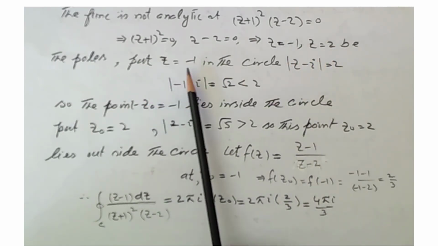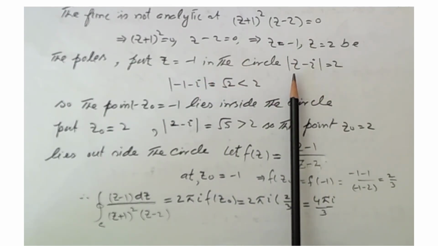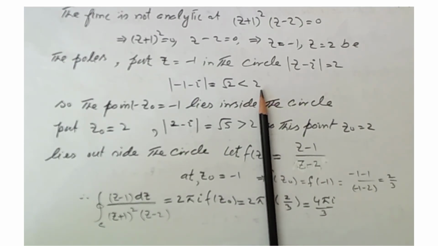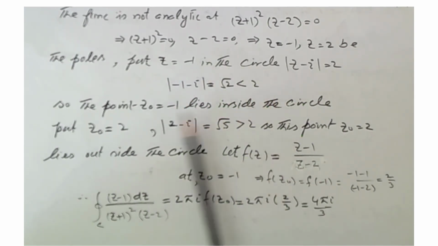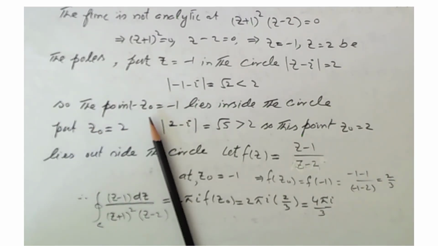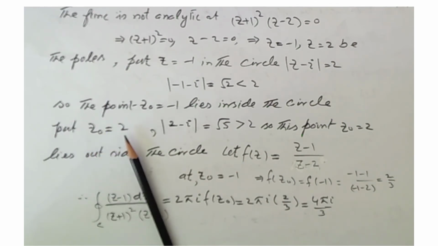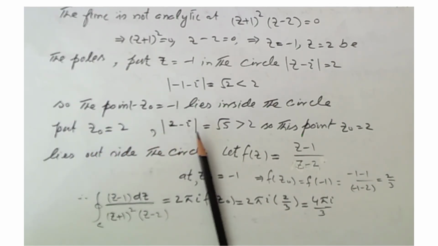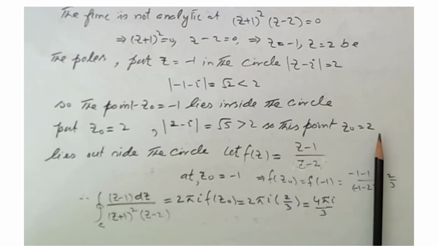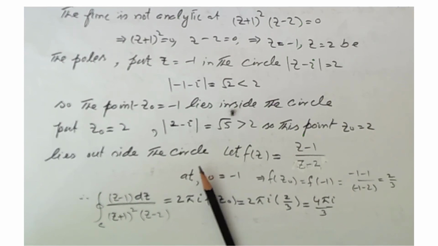First we put z = −1 in this circle. Here |−1 + i| becomes √2, and this is less than 2. So −1 lies inside the contour. Now put z₀ = 2: this becomes |2 − i|, which is √5, and this is greater than 2. So the point z₀ = 2 lies outside the circle.